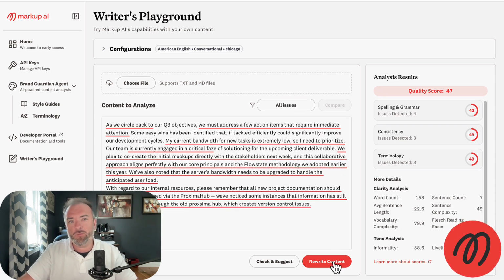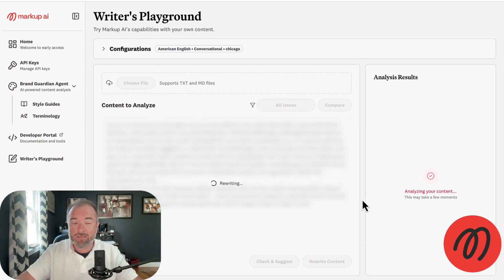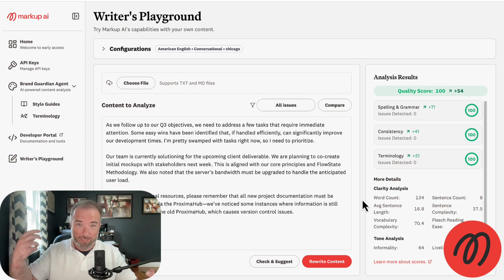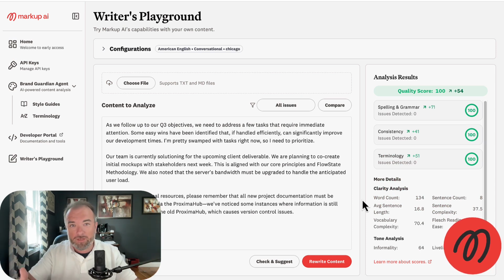Or I could just say, hey, you know what, Markup? Go ahead, rewrite the whole thing. Why don't you handle it? You know my style guide. Write it to that guide and give me a score after. And we can see Markup AI comes through and does a great job rewriting this content to the style guide that I've uploaded, to the important parts that I care about to make sure it meets my guidelines.